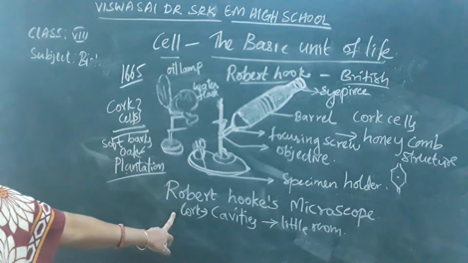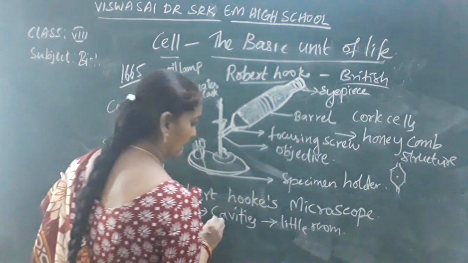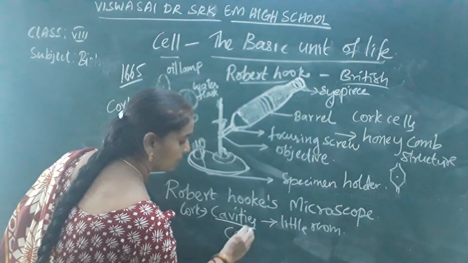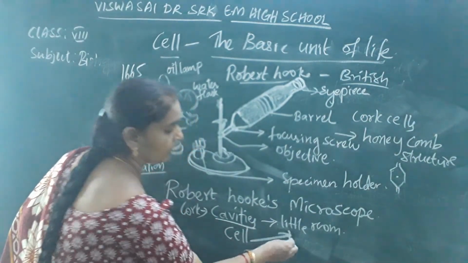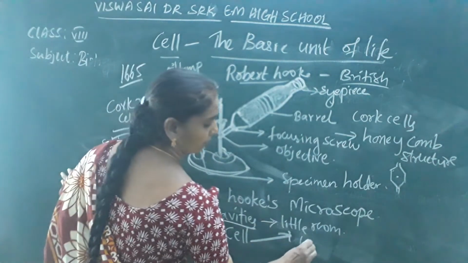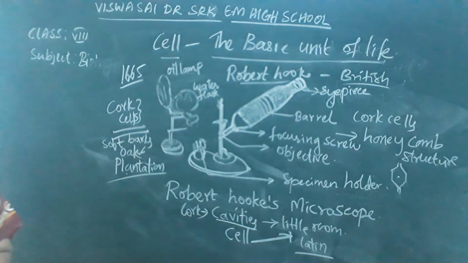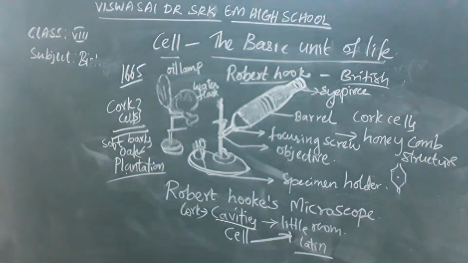He called these cavities a cell, which means little room in Latin. In Latin, cell means little room.